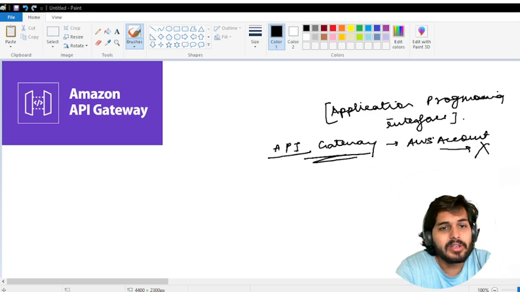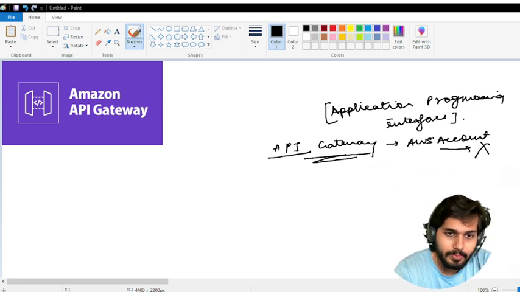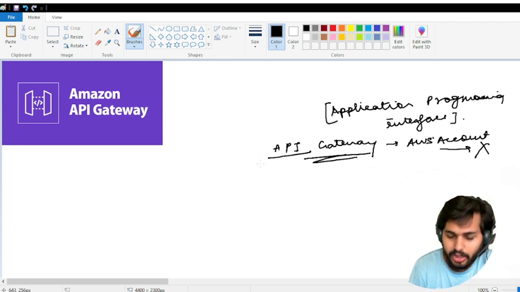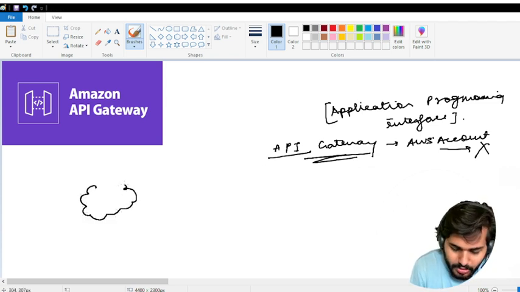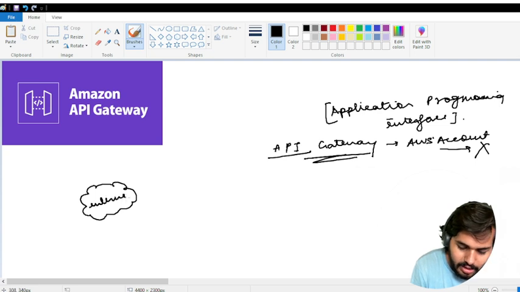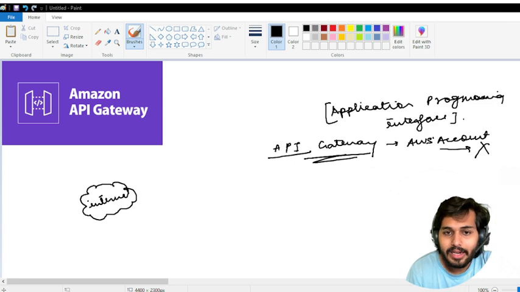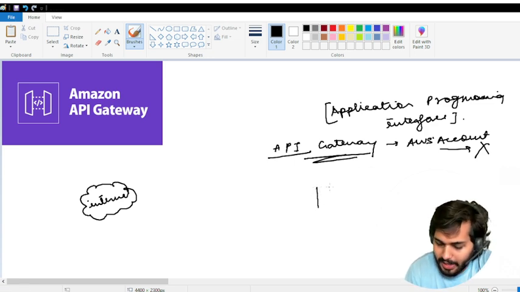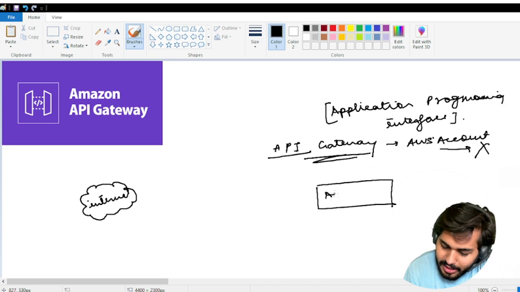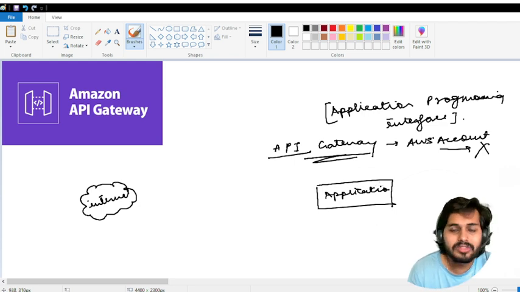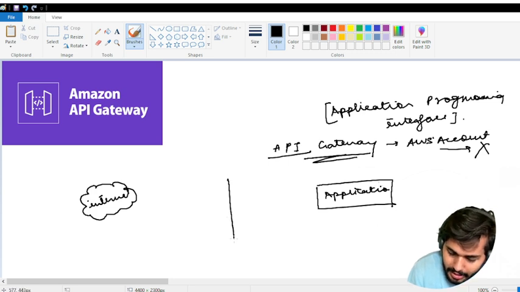So I just talked about API standing for Application Programming Interface. It's a program that takes a request from the public world and gives back a response. Let me quickly show you with an example. Suppose this is our internet, or we can say our client. Behind the scenes we have applications running, like Google or Gmail and so on. So what happens here? There will be an API gateway behind the scenes.